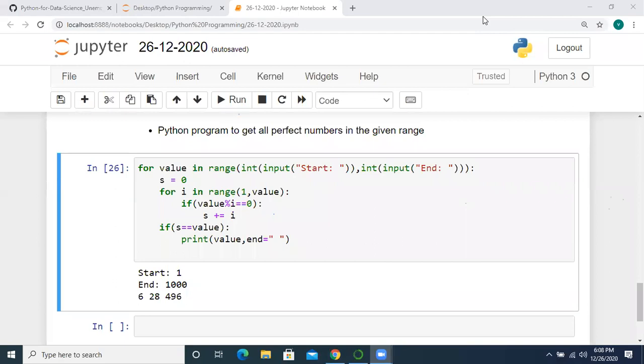So between 1 and 1000, you have written the condition with SW equal to value in the for loop. You should write it outside of the inner for loop. You must write outside of the inner for loop. Here you wrote if SW equal to value in the inner for loop. You should write it outside of the for loop.